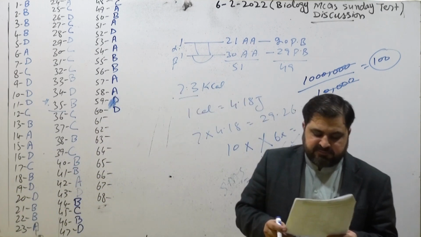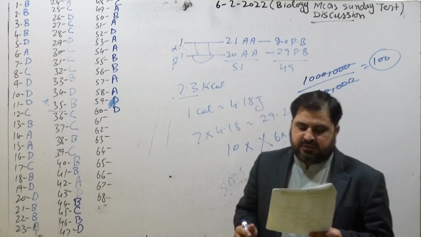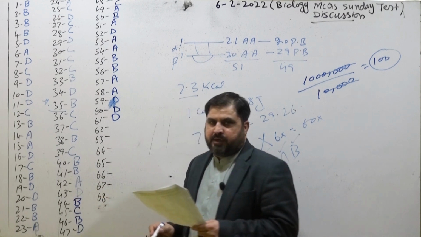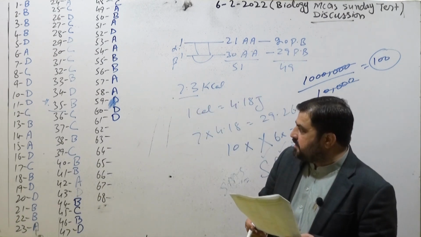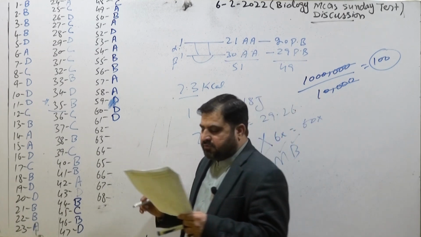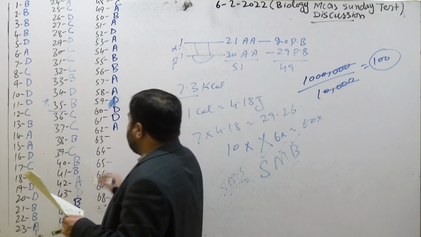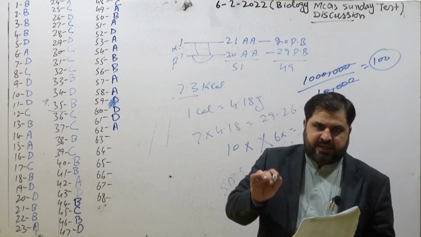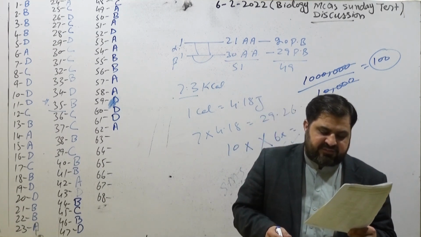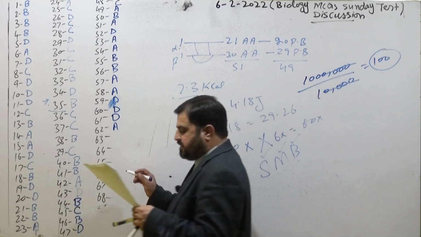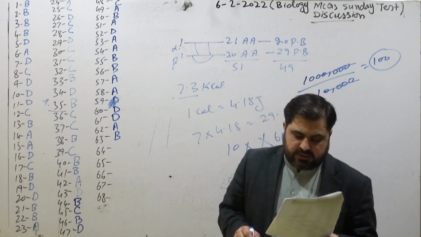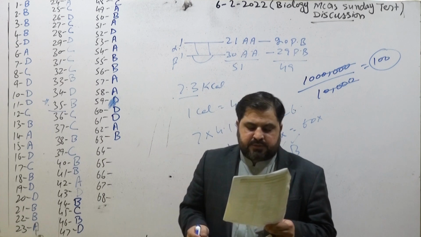Next MCQ 61. The phosphate group is attached to pentose sugar on carbon number 5, while the nitrogenous base is attached to carbon number 1. Coming toward the next MCQ, that's 62. James Watson, Francis Crick, and Maurice Wilkins jointly received the Nobel Prize in 1962 for their work on the DNA model structure in 1953. Next MCQ, the base pairs in the DNA are stacked with a distance of 0.34 nanometers, while their diameter is 2 nanometers.